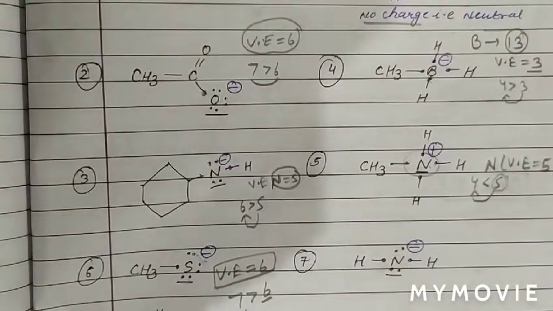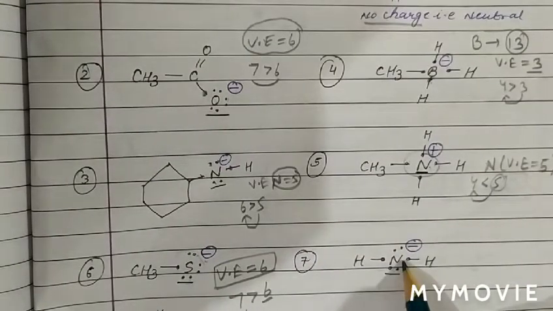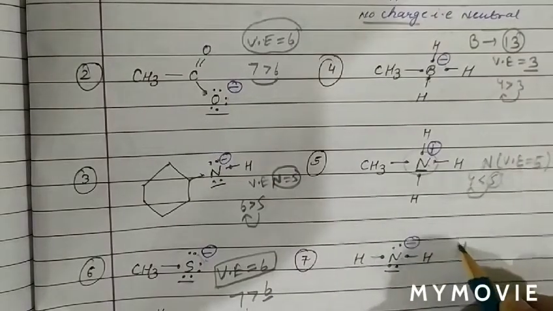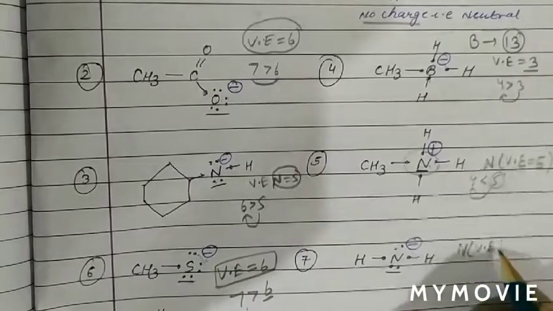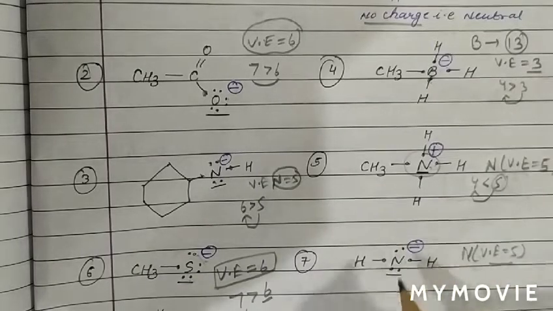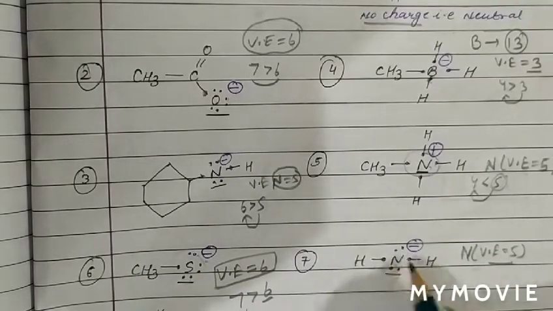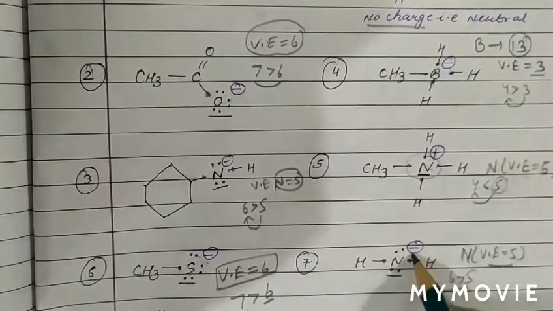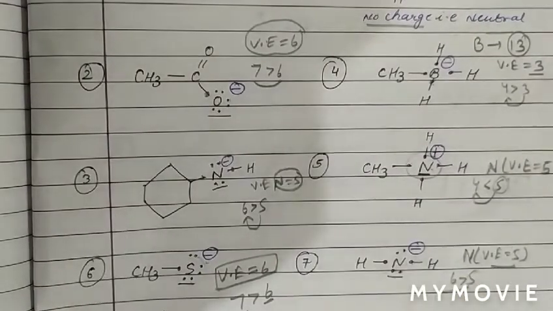Now see the next example. We have to calculate the formal charge on nitrogen atom. As we can see, nitrogen is group number 15, and how many valence electrons are there? Valence electrons are 5. So basically in this case, according to Lewis dot structure, 1 2 3 4 5 6, 6 electrons are there. 6 is more than 5, therefore 1 unit of negative charge on nitrogen atom.